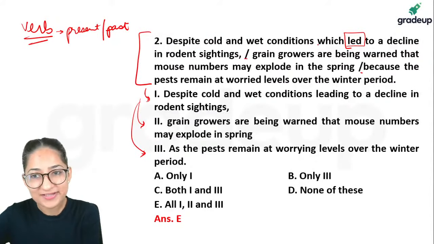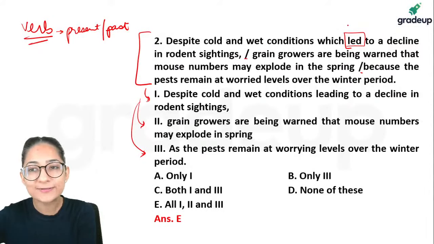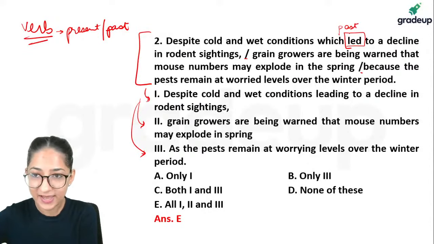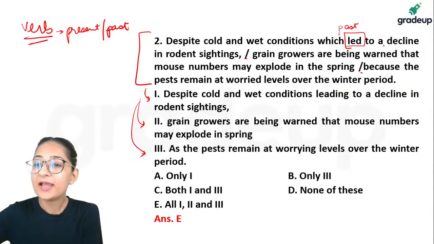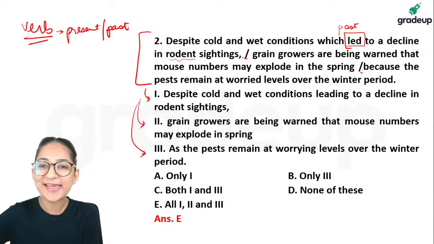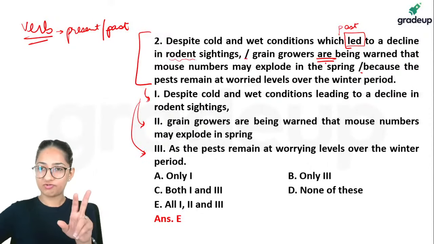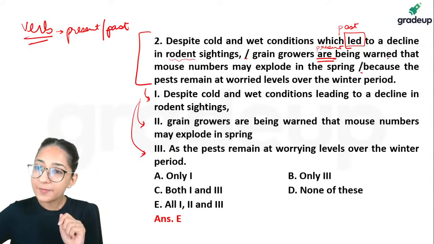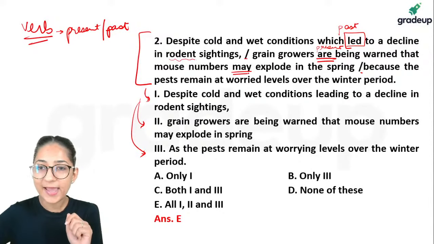So, despite cold and wet conditions which led to a decline. Guys, which tense is it? Which led to a decline. Is it past or is it present? This is past. Otherwise, you would say which lead to a decline. Lead and led. A decline in rodent sightings. Rodents, guys, what do you mean by rodents? Through the context also you can guess the meaning of the word rodent. Grain growers are being... notice the switch. Here we had past, but the second part gives you present. Are being warned that mouse numbers may explode.